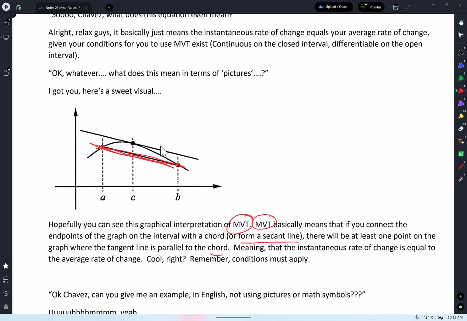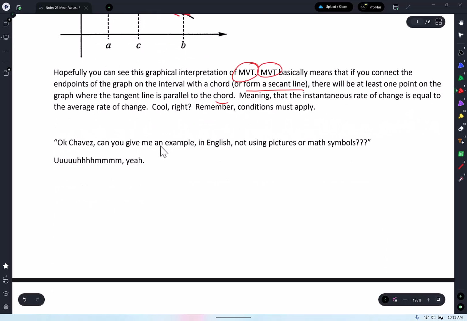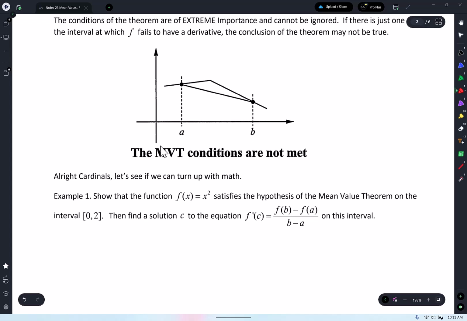So yeah, does that make sense? That's all it means. What two things have to be correct for you to use the mean value theorem? Continuous on the closed interval, differentiable on the open interval. It's not that bad. So let's go ahead and turn the page. See, look, we're already done with one page. So check it out. Not a trick question.